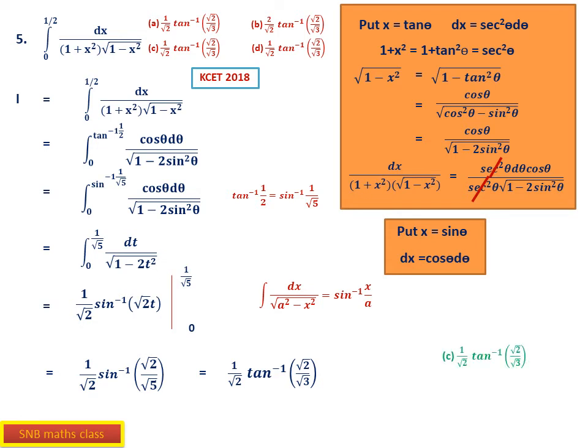So this is a very challenging question, of course, but if you know the transformation of inverse trigonometric functions, it is not a difficult thing, but it takes some time. So definitely C is the correct option.